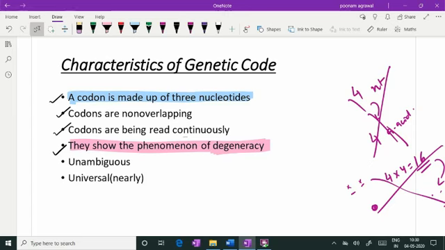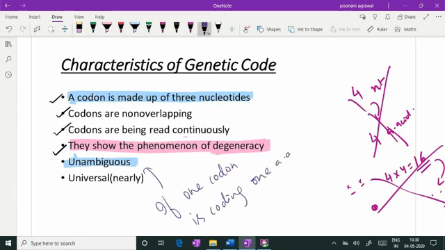Unambiguous. What is unambiguous? Unambiguous means, if one codon is coding one amino acid, it is not going to code any other amino acid.